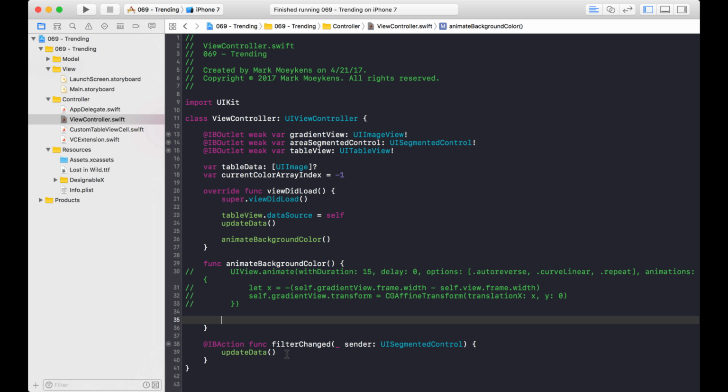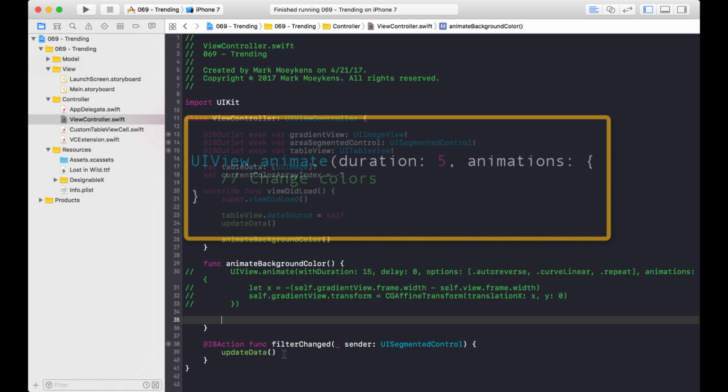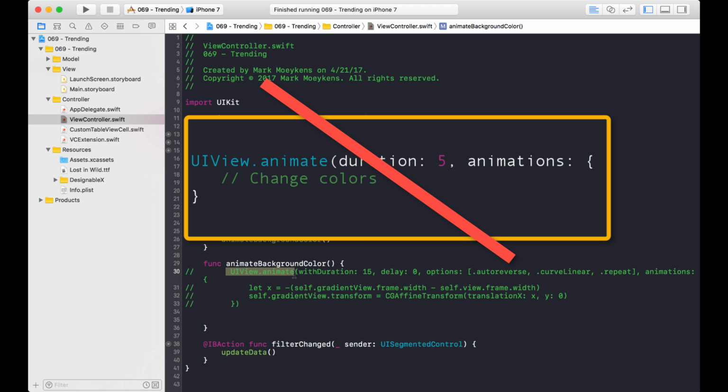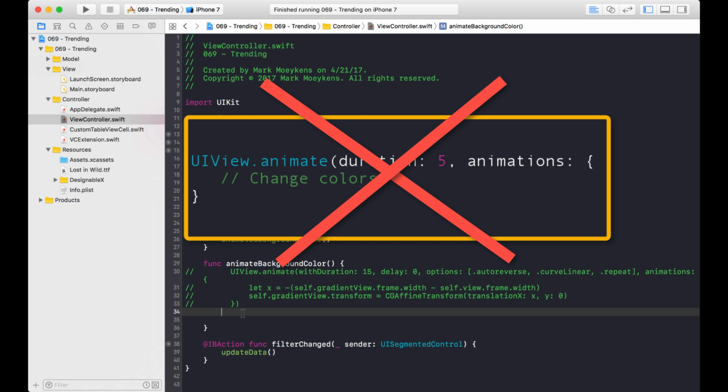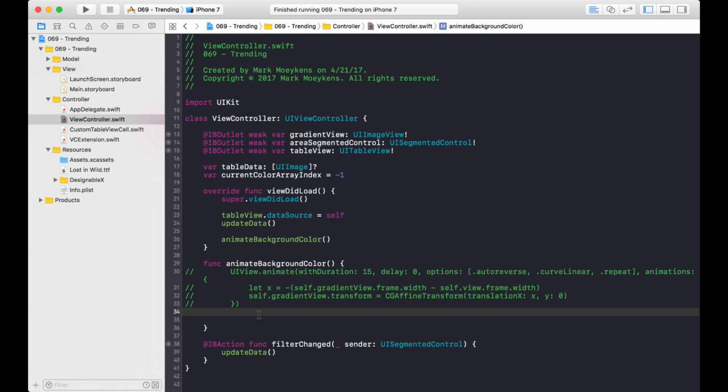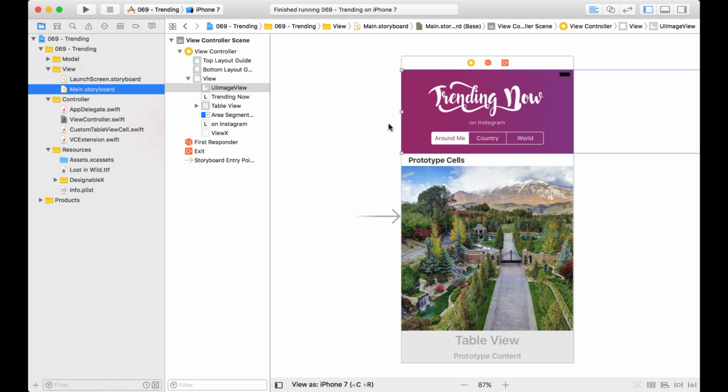And this is the only way I could figure out how to do it. What I thought I could do at first was just change the colors on a gradient inside of a UIView.animate, like an animation like this, but it doesn't work. I found out there are some things that you can't animate using UIView.animate, and that's where you have to use a UIView.transition instead. And this is one of those circumstances. So let's get started on how to do method number 2 using UIView.transition.